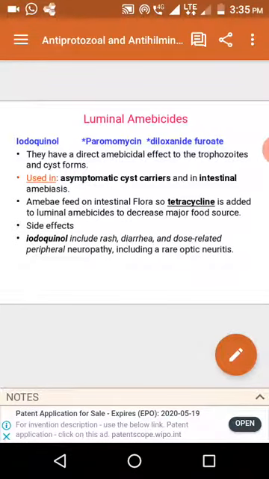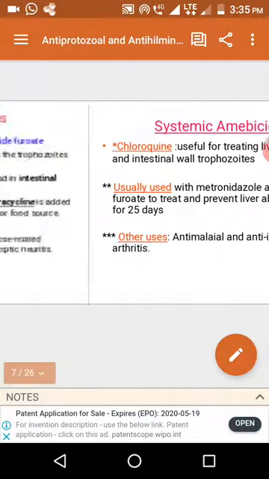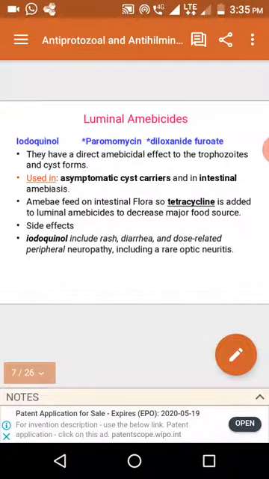The major problem is that they transmit the infection from one person to others. They are also used in symptomatic intestinal amoebiasis. Iodoquinol's major problems are diarrhea, dose-related peripheral neuropathy, and, rarely, optic neuritis. So this is about iodoquinol.